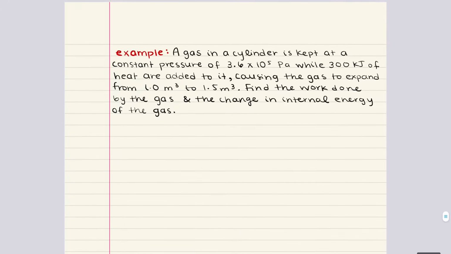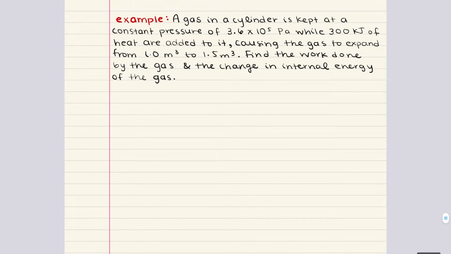Now, let's go ahead and tackle a quick practice problem. This problem says a gas in a cylinder is kept at a constant pressure, 3.6 times 10 to the fifth power pascals, while 300 kilojoules of heat are added to it, causing the gas to expand from 1 cubic meter to 1.5 cubic meters. Find the work done by the gas and the change in internal energy of the gas.